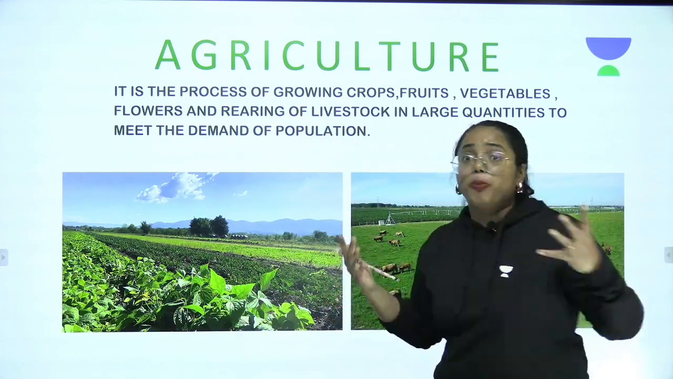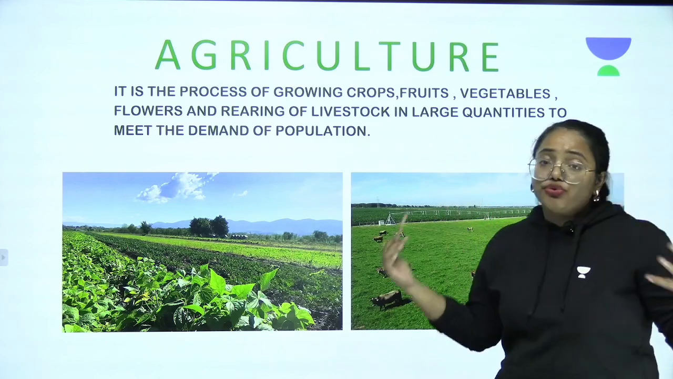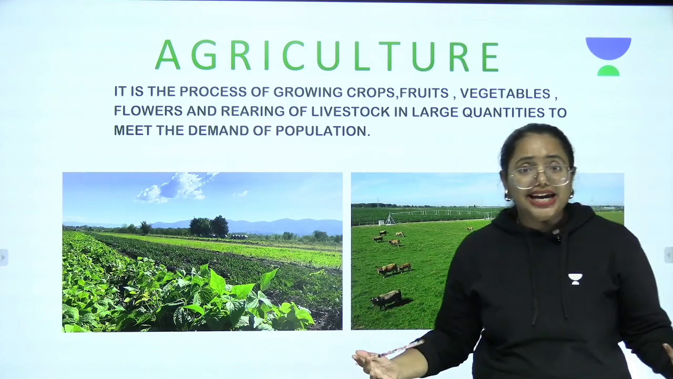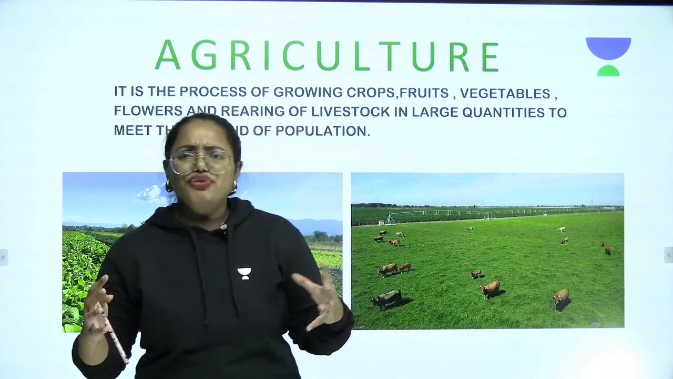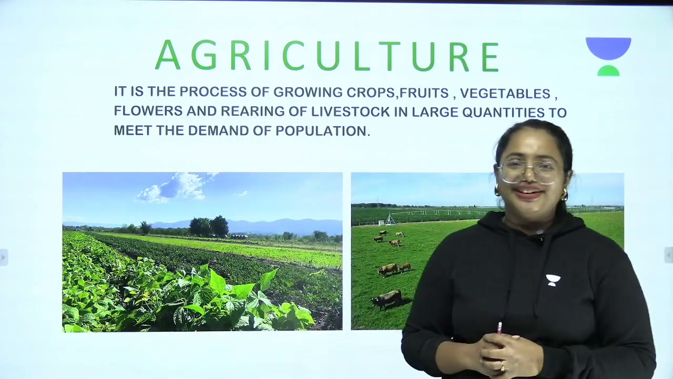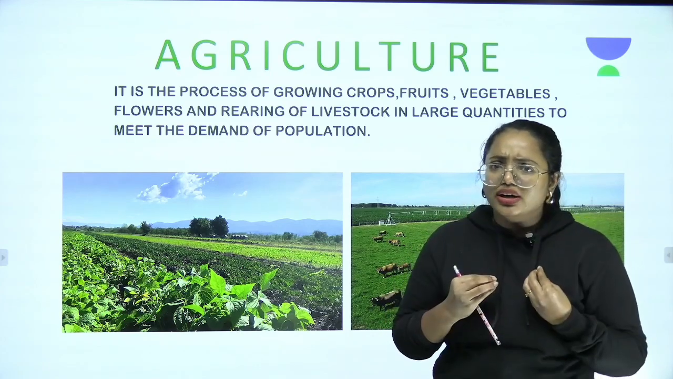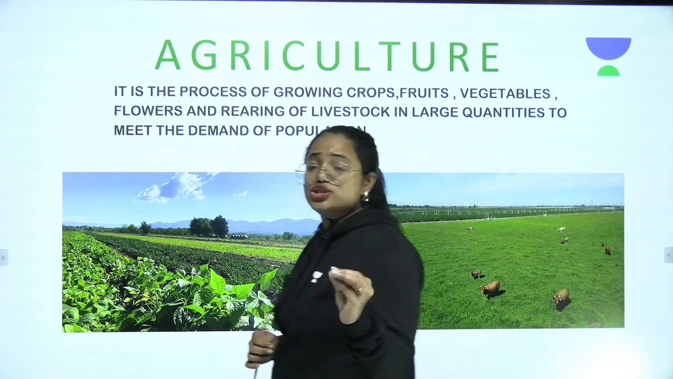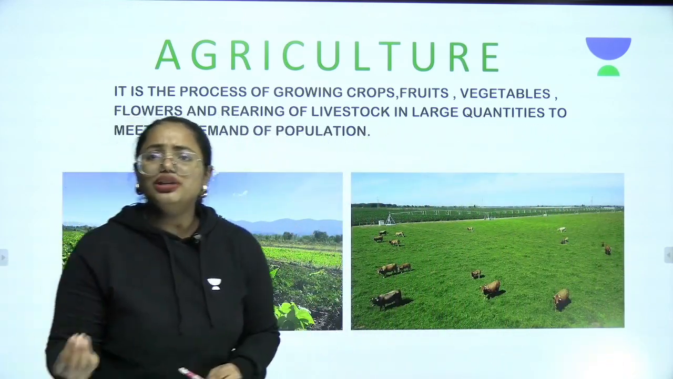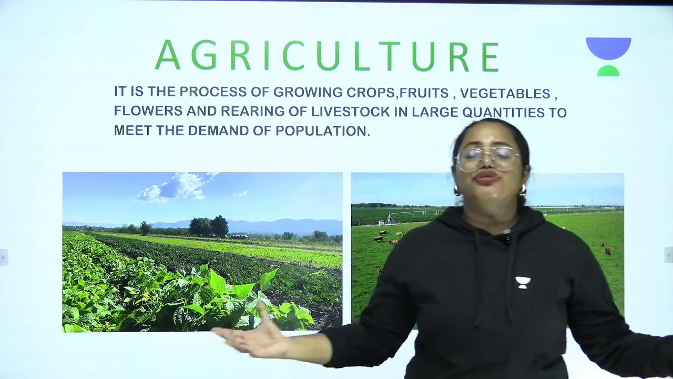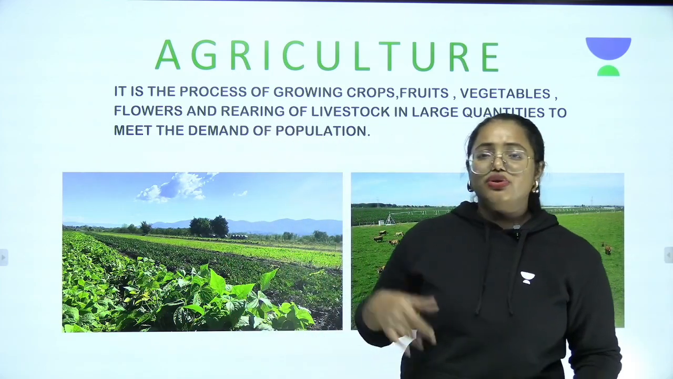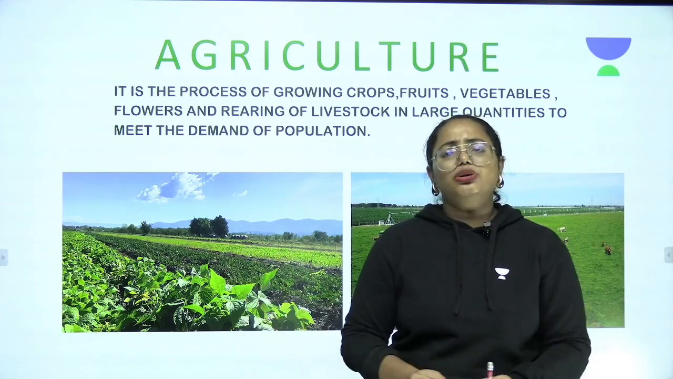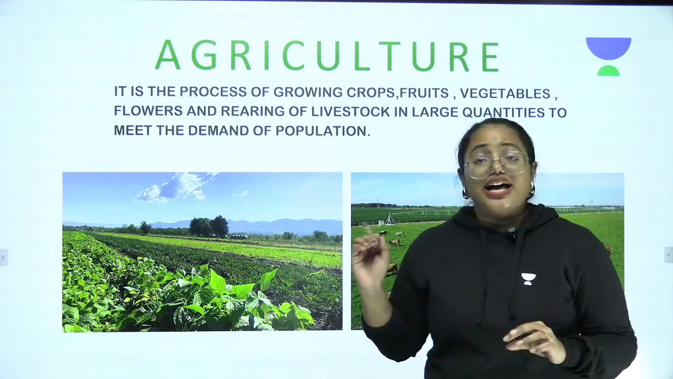So agriculture is a process of growing crops, fruits, vegetables, flowers and rearing of livestock in large quantities to meet the demand of population. If we consider a country, the population is very high, right? And what about their food? What about their necessities? These have to be met, right? Yes. So this is actually happening through agriculture. Whatever food you eat every day, it's all coming from agriculture. Let's take the example of fruits, vegetables, flowers and all the necessities. All these are coming through agriculture.